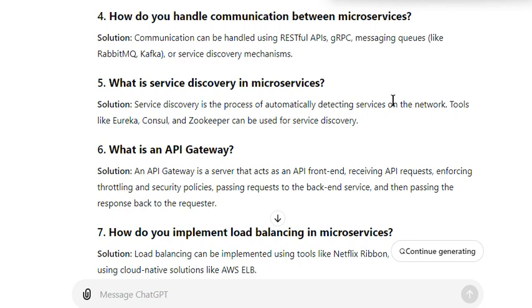An API gateway is a server that acts as an API front end, receiving API requests, enforcing throttling and security policies, passing requests to the back-end service, and then passing the response back to the requester. So it is a kind of gateway from where all the requests come and all the responses go.